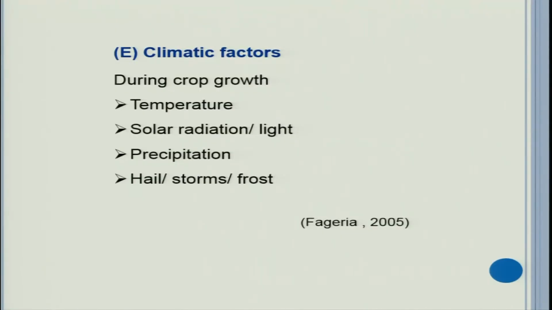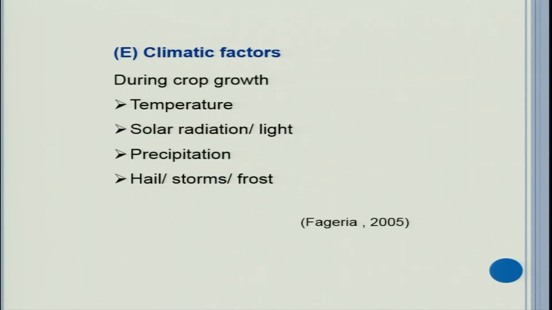Now, see climatic factors during crop growth, they also affect nutrient use efficiency, particularly in two ways. One is that they can increase or decrease the growth at the same level of input. You have applied everything fine, you have sufficient fertility, high fertility, water is not limited, everything is fantastic. But suddenly there is a rise in temperature at the time of flowering of a crop. So, all will go waste, because many times this flowering stage is very sensitive to temperature. High temperature at this stage will take everything, you will not get more yields. So, because of this weather parameter, your efficiency can be decreased.